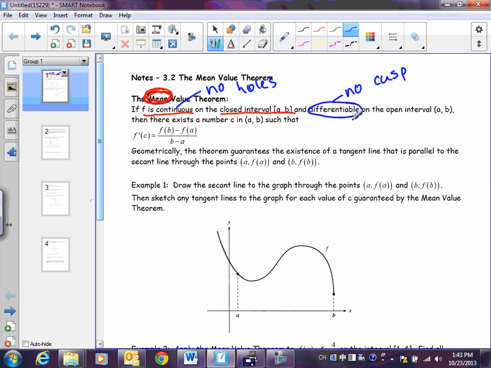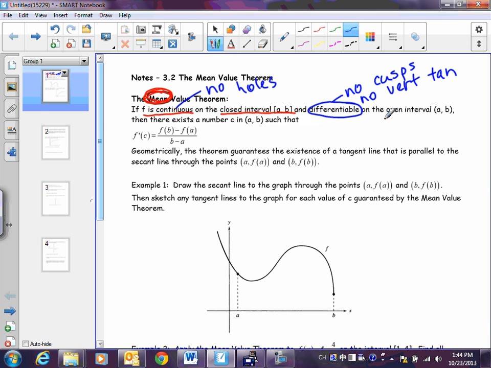Yes. If there's a hole at the absolute maximum, would that be considered non-continuous? Correct. If there's a hole anywhere, it's not continuous. So here we don't want any cusps, and we don't want any vertical tangents. Vertical tangents are where the graph is almost vertical.